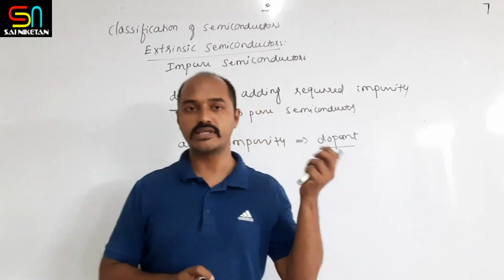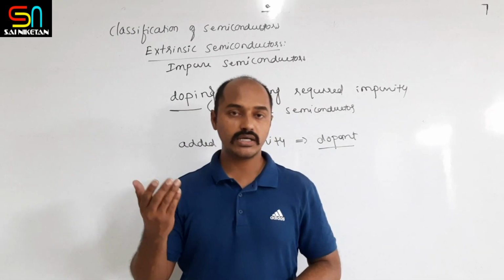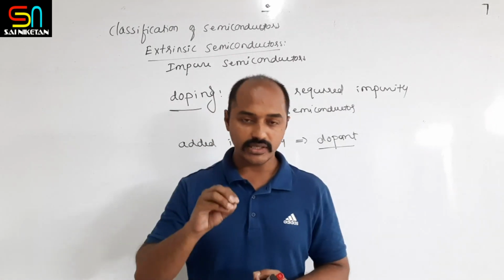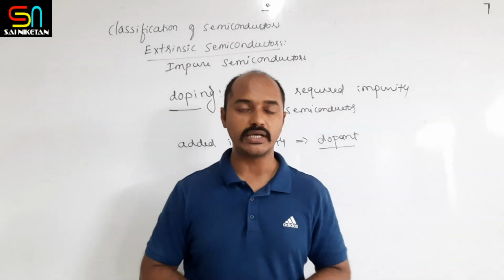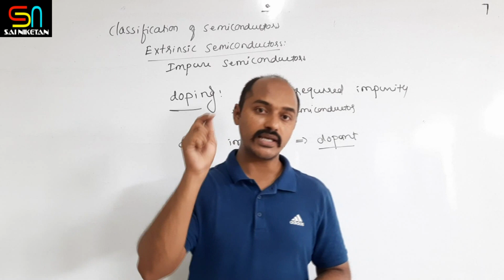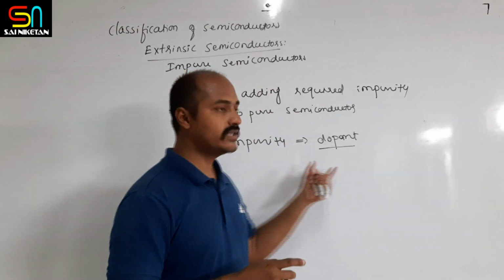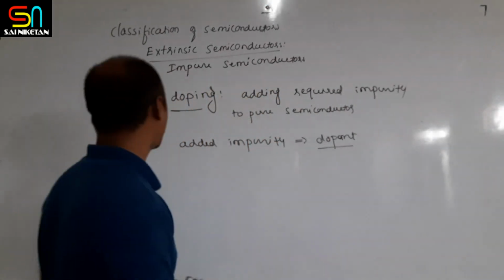If you take pure silicon and add a certain amount of aluminum, then aluminum is the impurity, and that aluminum is called the dopant. So a dopant is the material, or atom, which is added to the pure semiconductor.